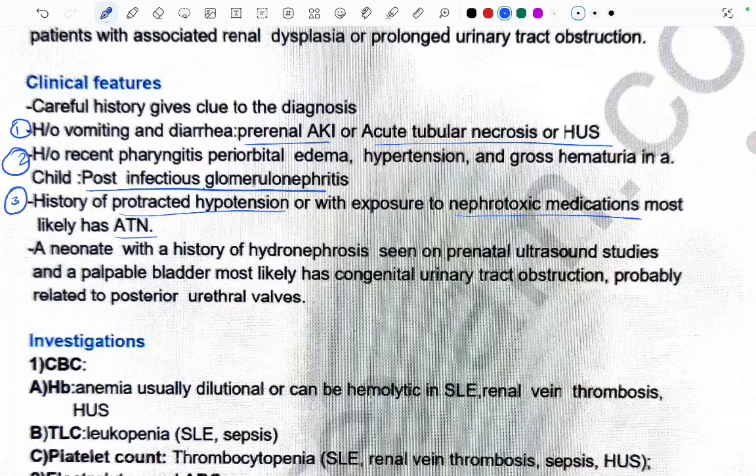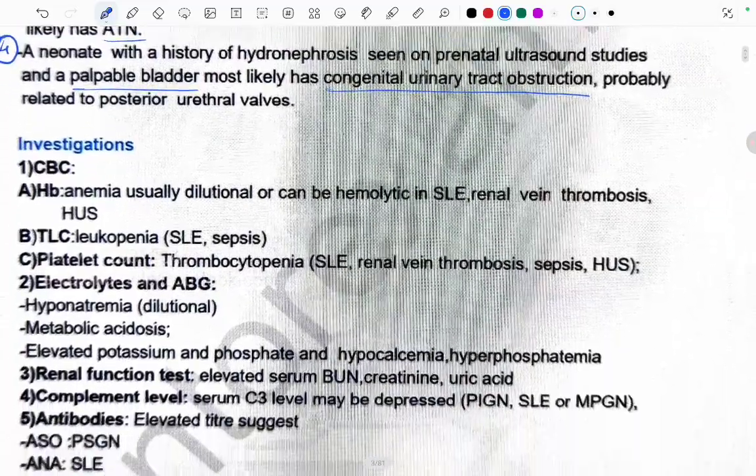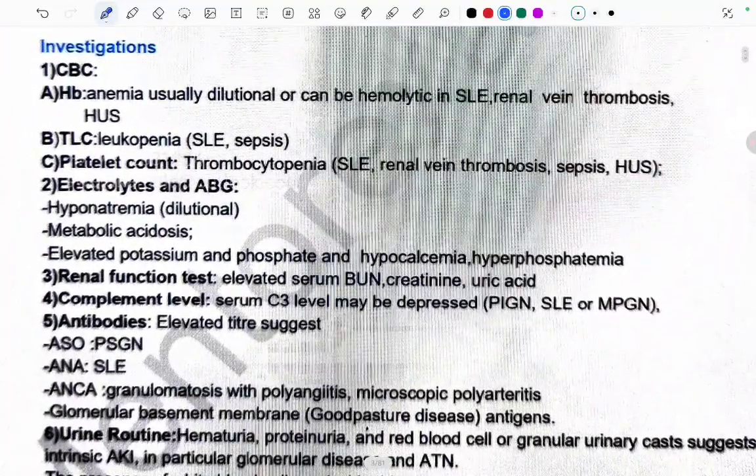Then a neonate with a history of hydronephrosis seen on the prenatal ultrasound studies and a palpable bladder most likely has what? Congenital urinary tract obstruction, which is probably related to what? Posterior urethral valve. So these are all the clinical features. Now coming to the investigations. What investigations need to be done in a patient with AKI?